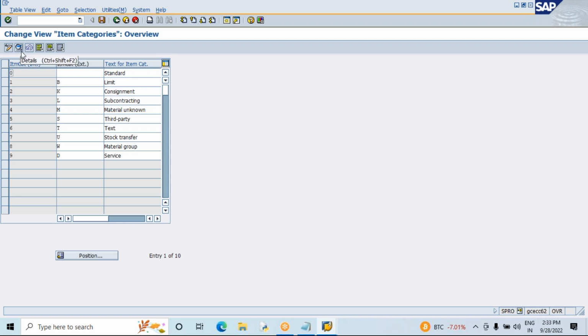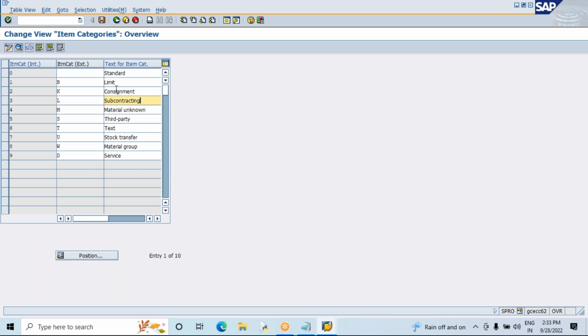So you will not find a New Entries button or a Copy As button. If these two buttons are not on the screen, it is purely system dependent and we cannot create new. So we cannot create a new item category in the system. If business requires, we can change the external representation element and the text, but not the internal one. But globally, nobody changes it.